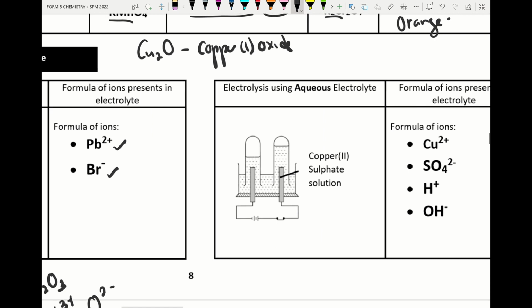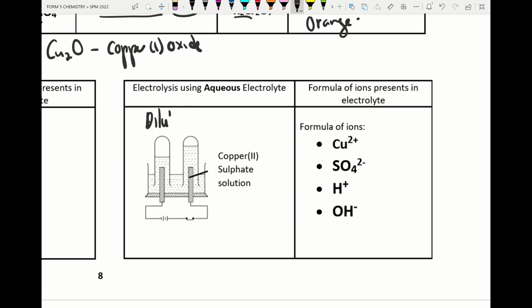Alright, so if they give you an aqueous solution, like dilute or concentrated, or sometimes they put a value like 0.001 mol dm negative 3 onward, all these contain 4 ions, so remember to add water molecules.